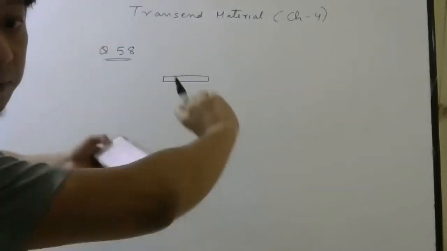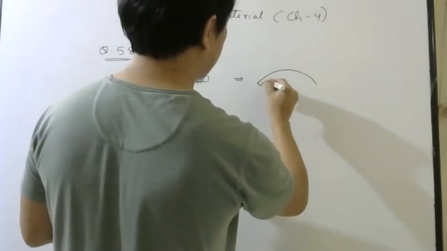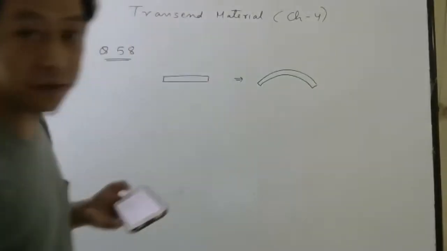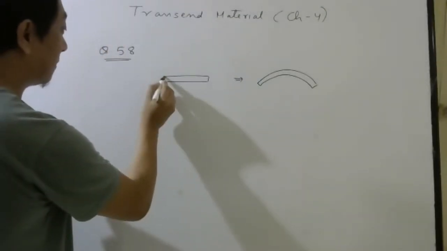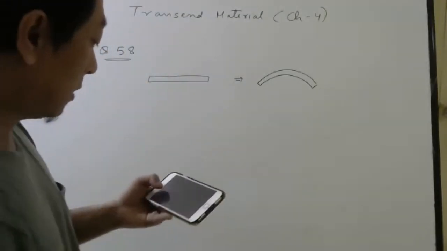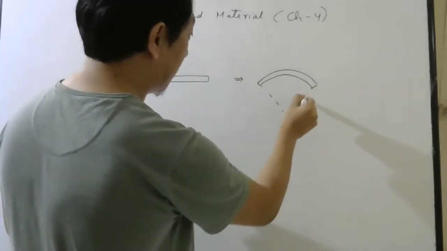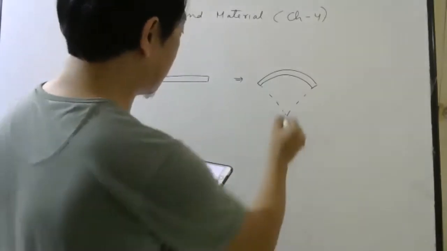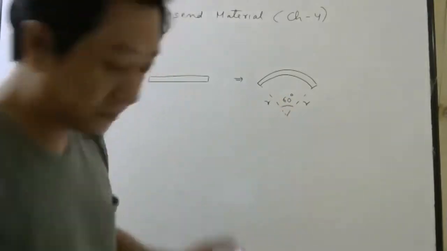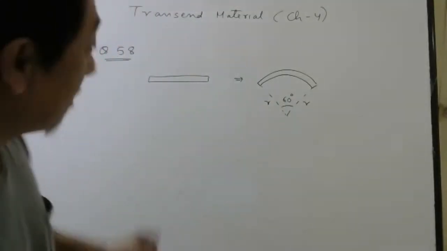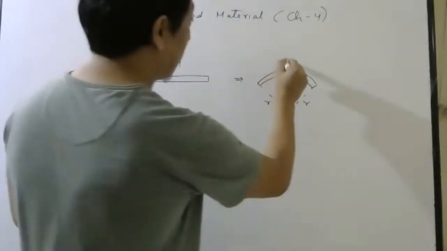Then they are converting this into an arc. It should be slightly longer, right? The angle subtended by the arc at the center is given as 60 degree. This is R, this is R. They are asking, if this has length L and magnetic moment M, what will be the magnetic moment of this one?